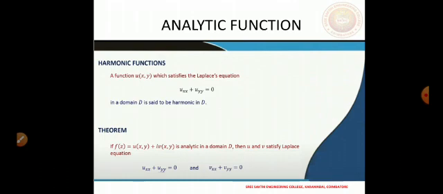That is the connection between analyticity and harmonic functions. So if f of z is analytic, then the equation uxx plus uyy equal to 0 is satisfied, and vxx plus vyy equal to 0 is also satisfied.